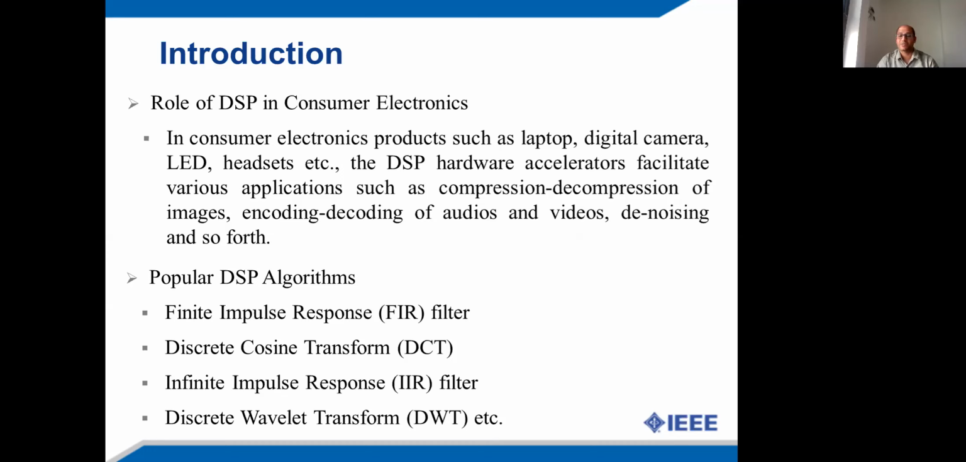These DSP algorithms are available in the form of their algorithmic descriptions such as C, C++, their transfer function, their mathematical relationship, and so forth. And these algorithm descriptions can be transformed to the corresponding data flow graph representation. Thus obtained data flow graph representations are fed to the high-level synthesis process in order to generate the register transfer level circuit.